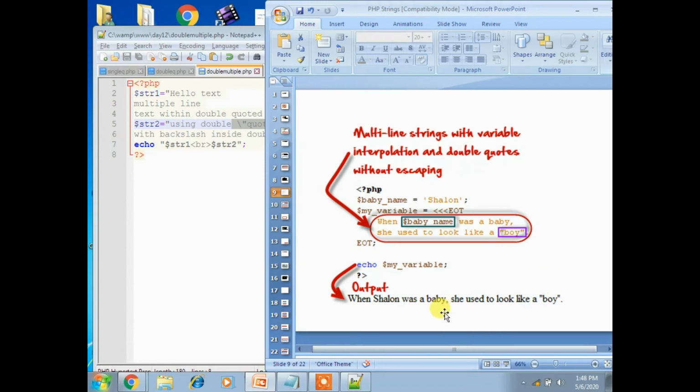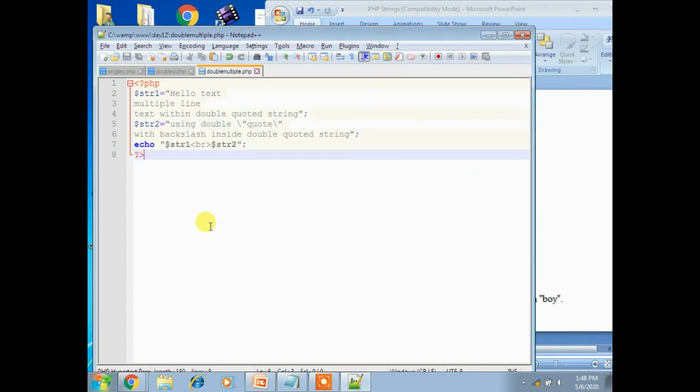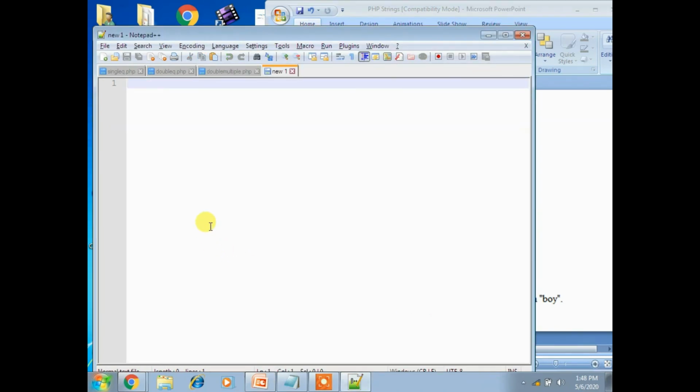Okay, let's see an example of valid syntax for this. For the third one, here dog, I'm taking another notepad and taking a string, str equal to less than symbol, demo. There I placed EOT, end of text.